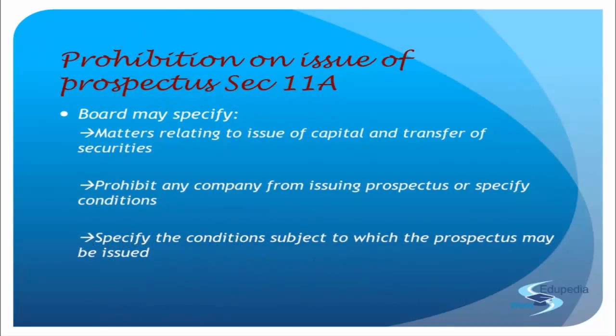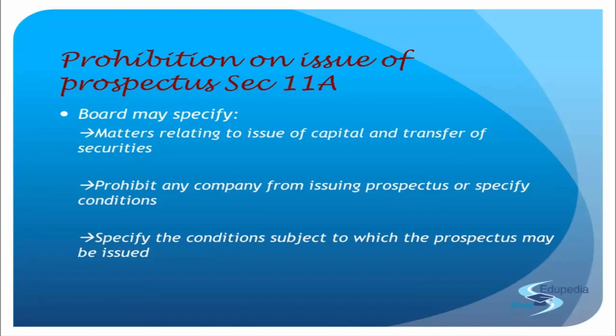So it cannot issue any securities, and cannot have a presence in the securities market. And otherwise also, there are certain companies that SEBI doesn't want to prohibit, but there are certain restrictions they want to apply. So SEBI would specify certain conditions: subject to the fulfillment of these conditions, you are allowed to issue a prospectus, or the offer document, or any memorandum for advertising or anything like that. But that is if they are not prohibited. If they are prohibited, then nothing is allowed, right? Otherwise, SEBI can tell a company, look, this is the requirement, fulfill these conditions, and then you can go ahead and issue a prospectus.